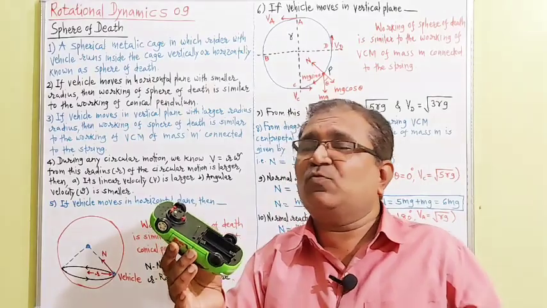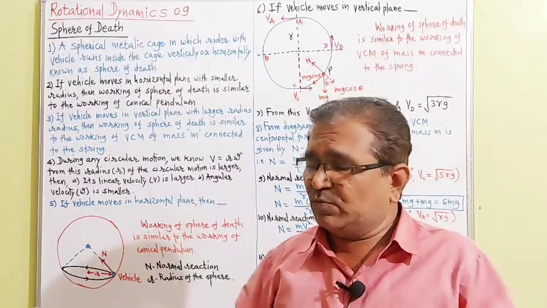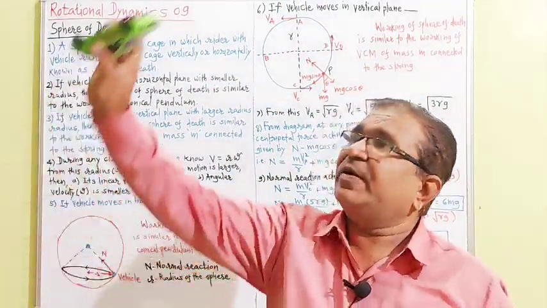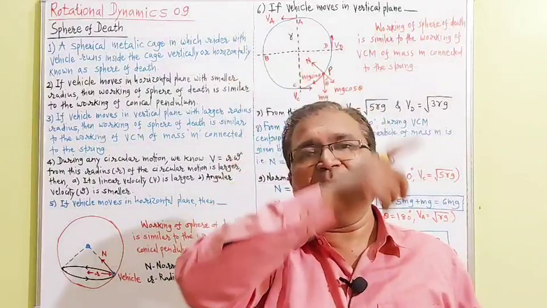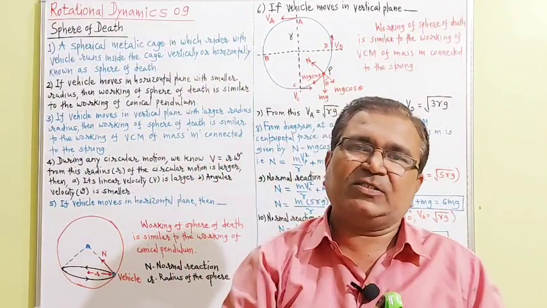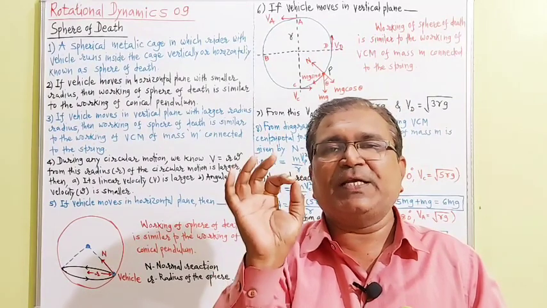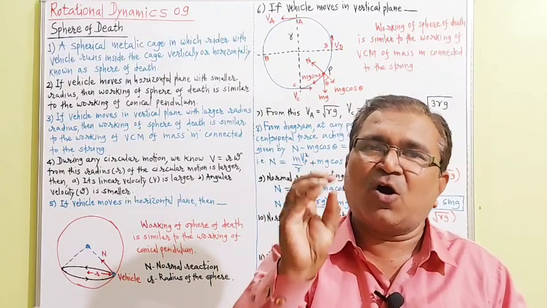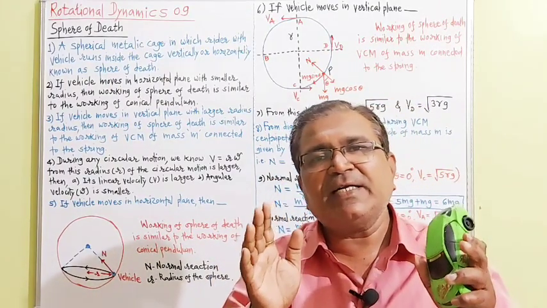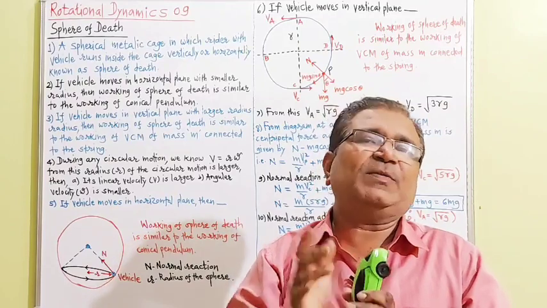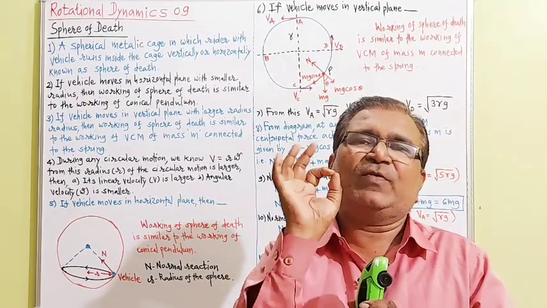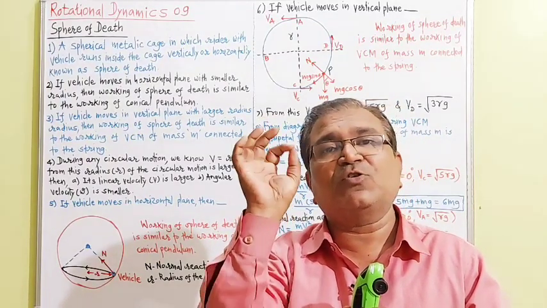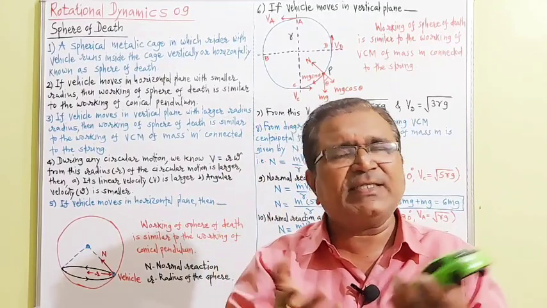And when the vehicle is moving vertically, in a vertical plane inside the spherical cage, then the working of the sphere of death is similar to the vertical circular motion of mass m tied to a string. That means during vertical circular motion, the working of the sphere of death is very similar to the vertical circular motion of mass m tied to the string, that we have already seen.